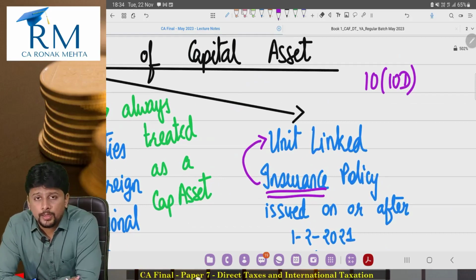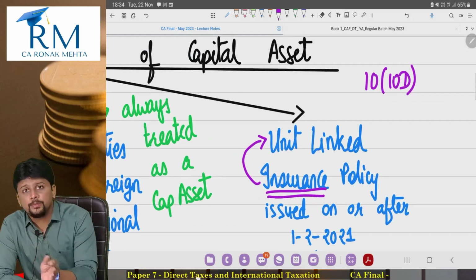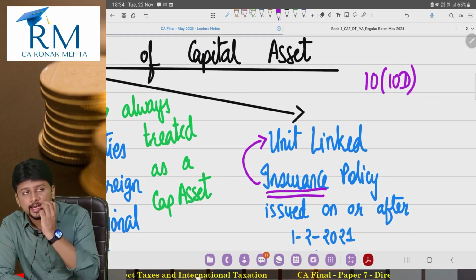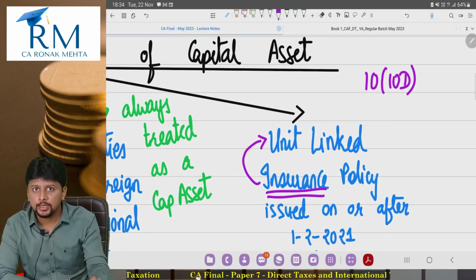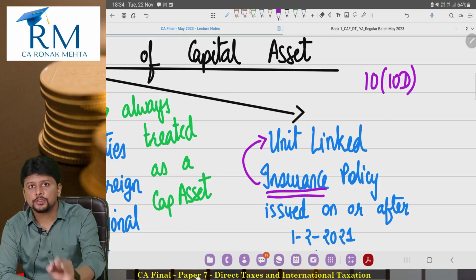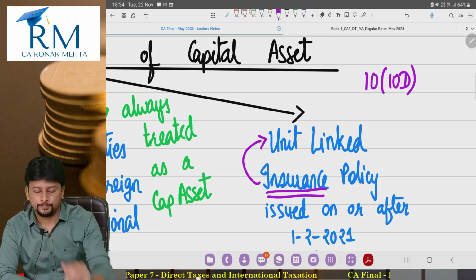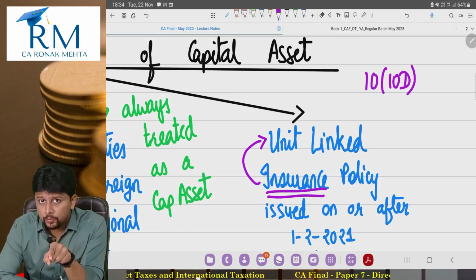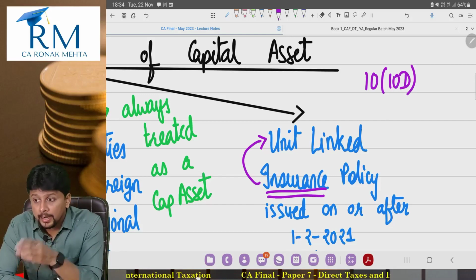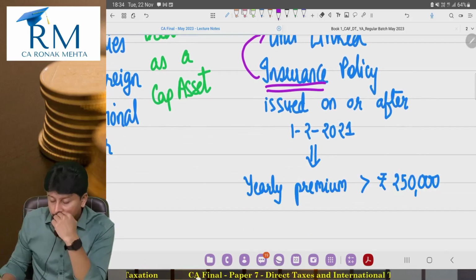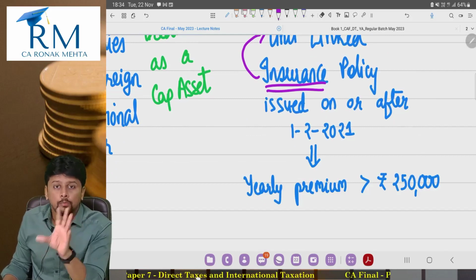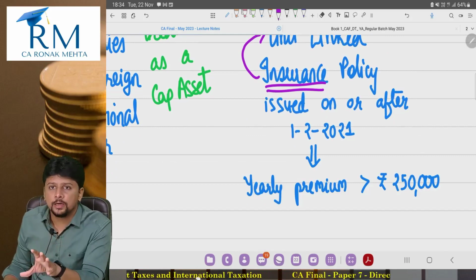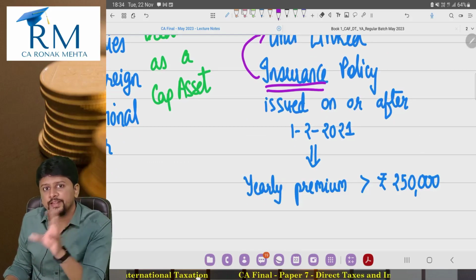Amount received from a life insurance policy is exempt under section 10 clause number 10D, including the bonus that you get. So traditionally life insurance policies have been given exemption. But if you are buying a ULIP and the premium that you are paying is greater than 2,50,000, the government is saying your motive is not insurance now. Your motive is basically investment.